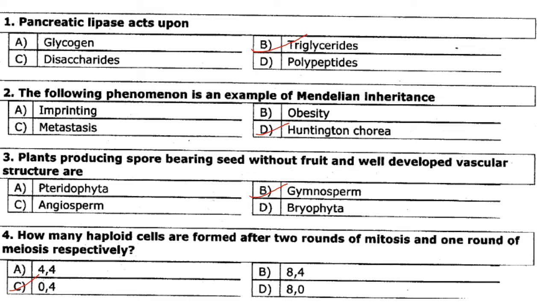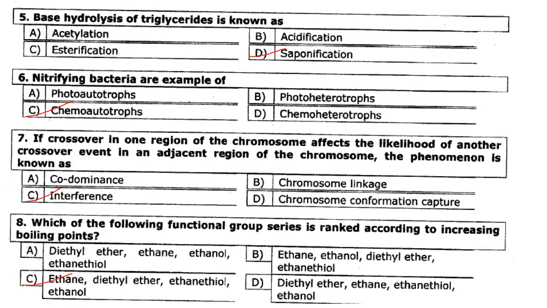How many haploid cells are formed after 2 rounds of mitosis and 1 round of meiosis respectively? So after 2 rounds of mitosis, how many haploid cells will be formed? 0. Because mitosis always gives rise to diploid cells. So option C is correct, 0. And after 1 round of meiosis, how many will be formed? 4 haploid cells will be formed. So answer is option C.